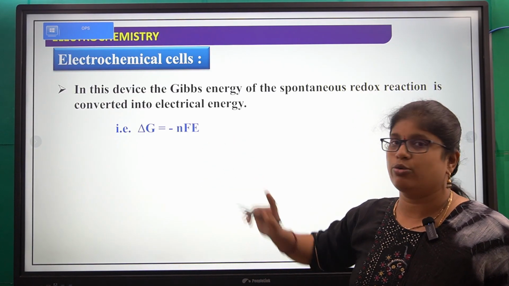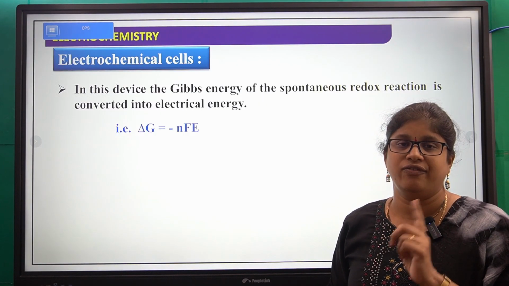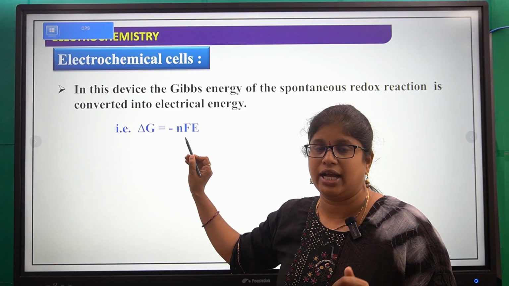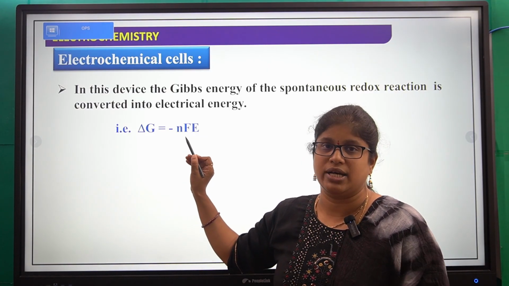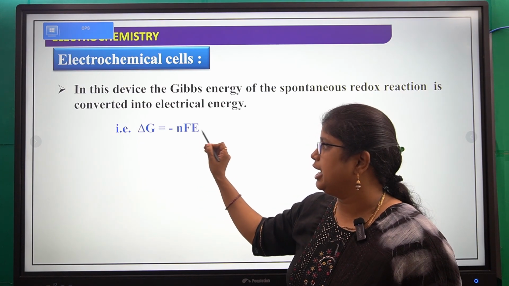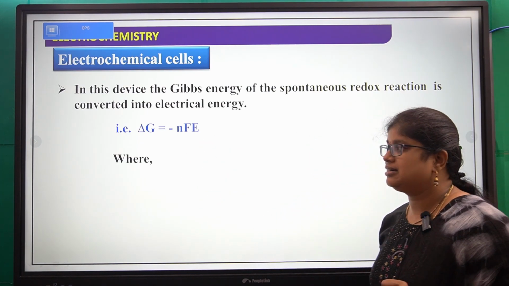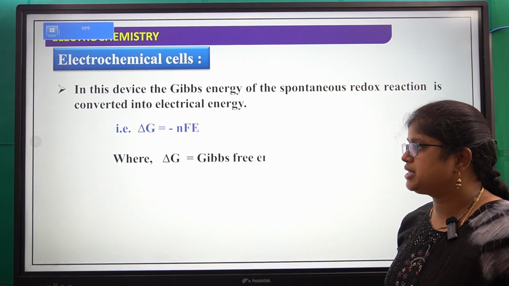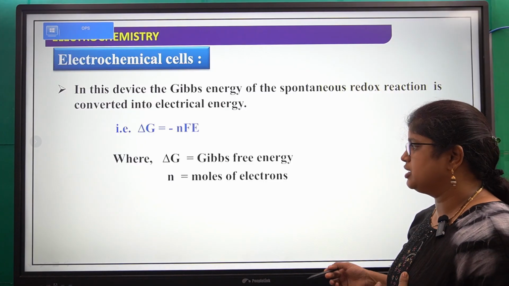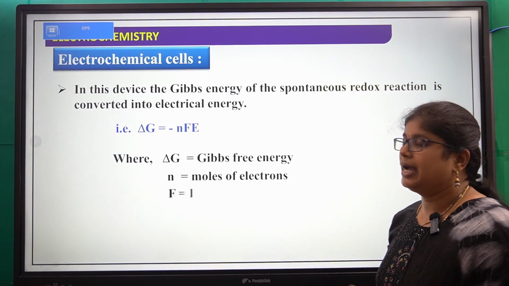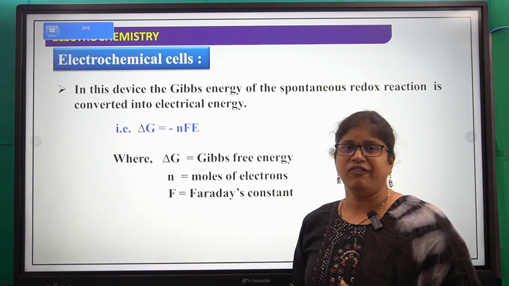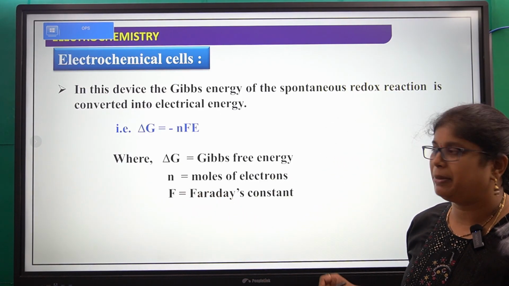So delta G is equal to minus nFE. Delta G is always negative for spontaneous reactions; for non-spontaneous, it is positive. Here delta G is the Gibbs free energy, n is the number of moles of electrons, and F is Faraday's constant. n into F gives the total charge carried by them, right?